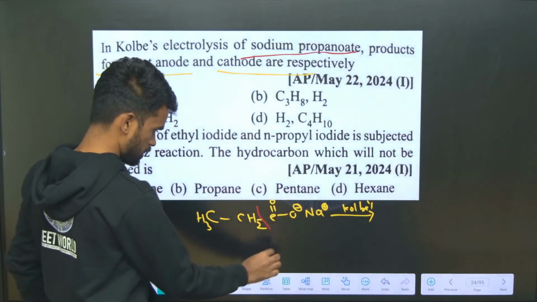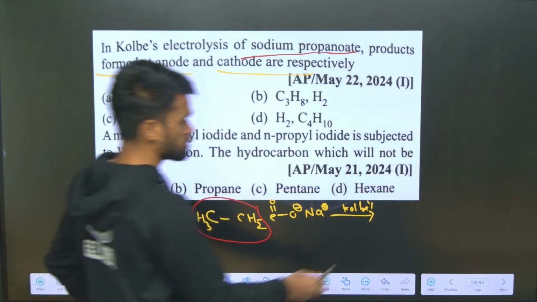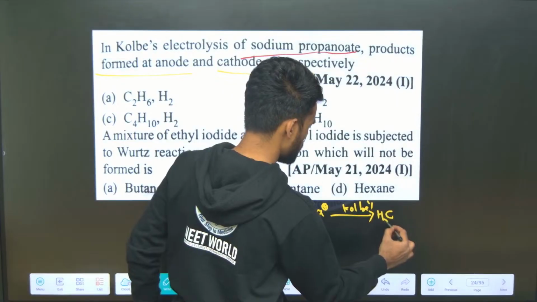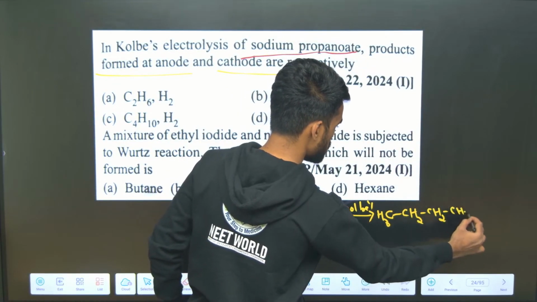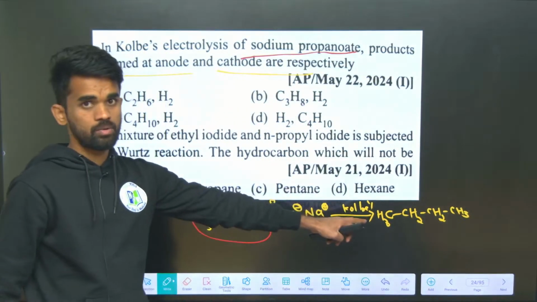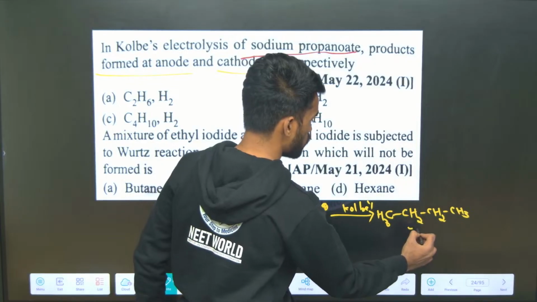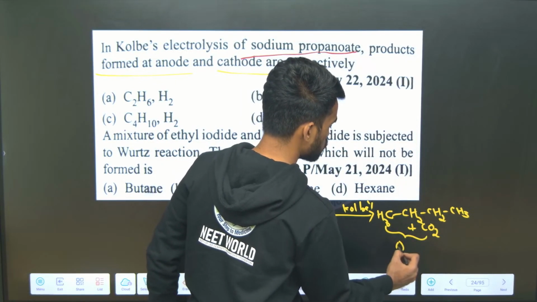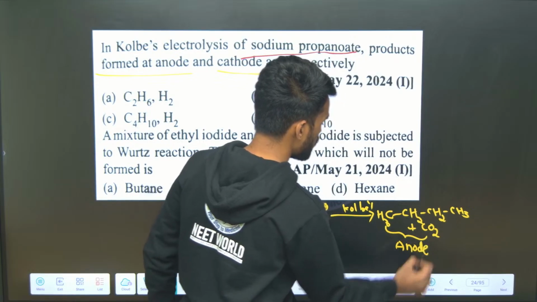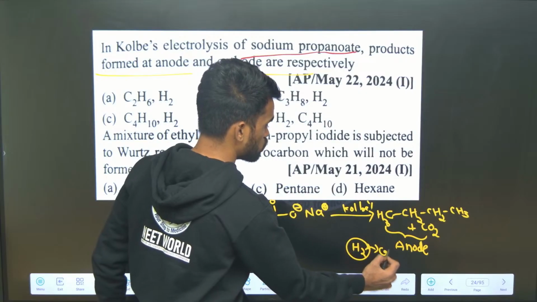The alkyl group is our ethyl group, which couples with itself and gives a butane kind of product: CH3, CH2, CH2, CH3. This is our product, and it is formed at the anode. Along with this, CO2 gas is also released at the anode. These are the two things happening at the anode. And what about the cathode? Hydrogen gas is released at the cathode. Reduction occurs at the cathode.